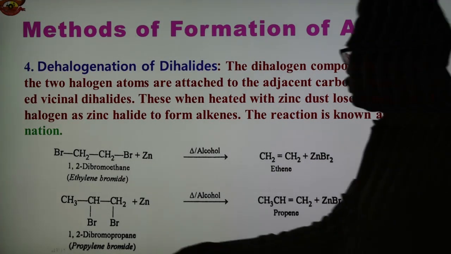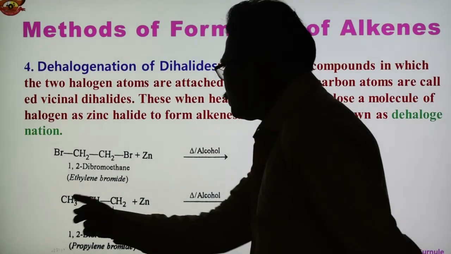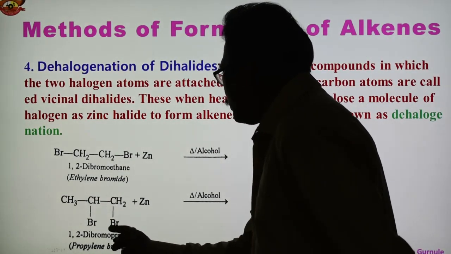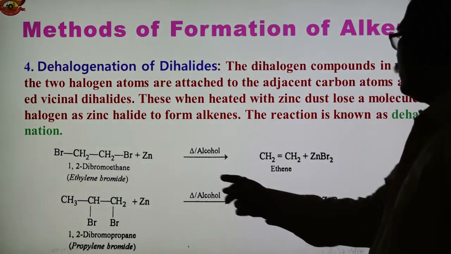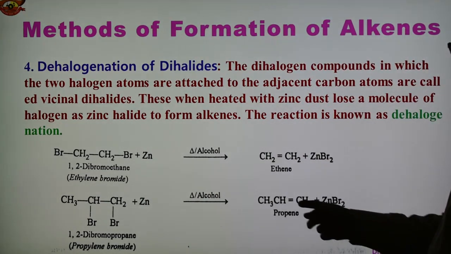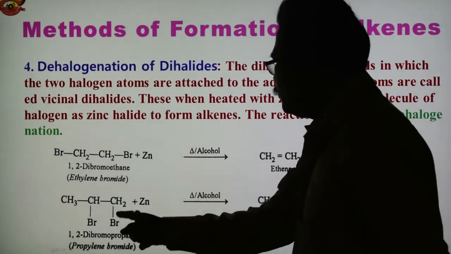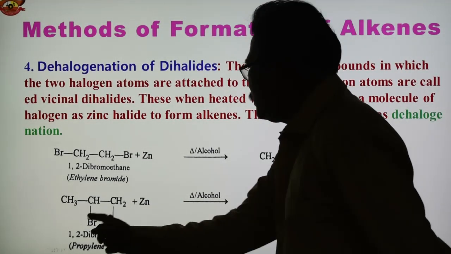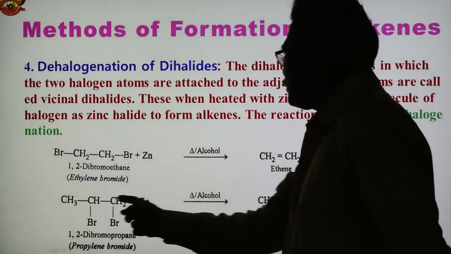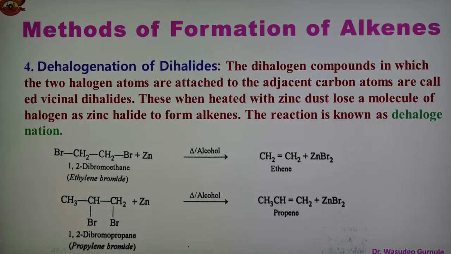If you take 1,2-dibromopropane, reaction with zinc when heated in the presence of alcohol, we get propene and ZnBr2. So 2Br is removed with Zn, and here is a double bond, CH3-CH=CH2. So ethene is obtained from 1,2-dibromoethane or ethylene bromide, and propene is obtained from propylene bromide.